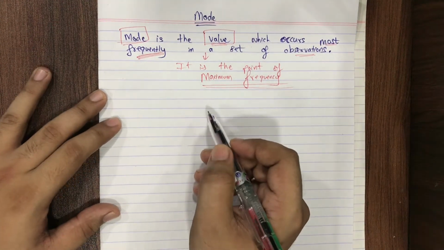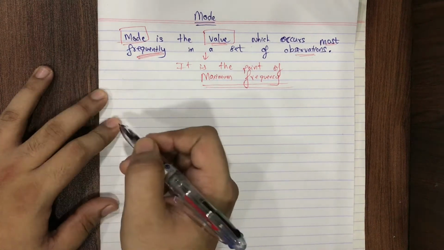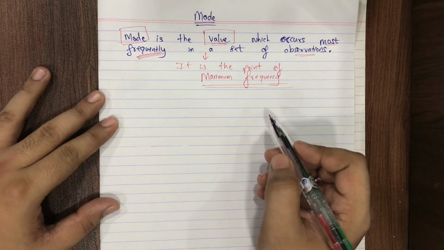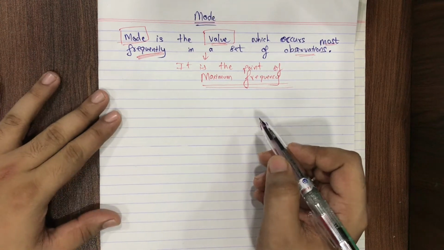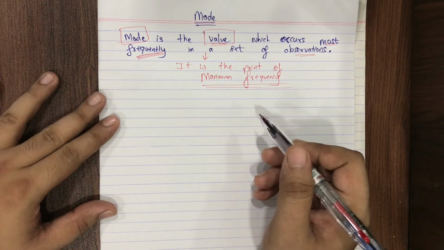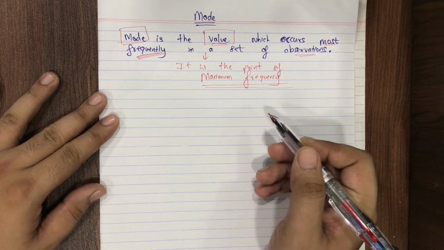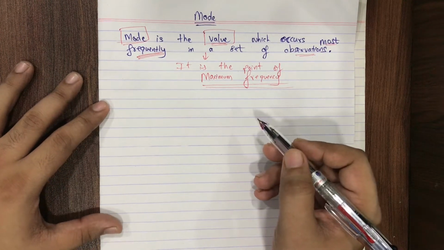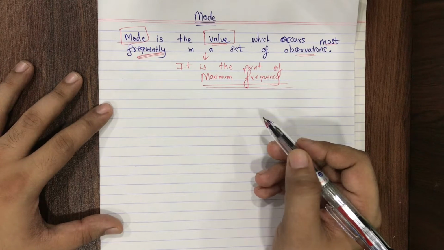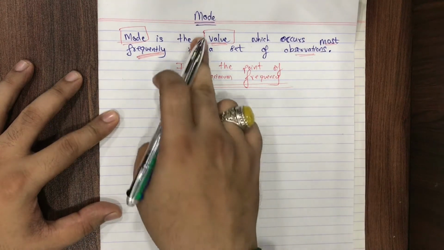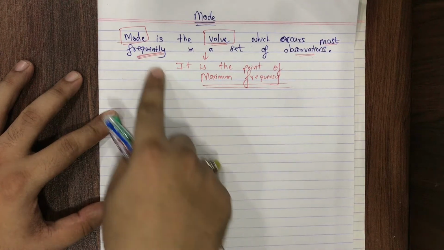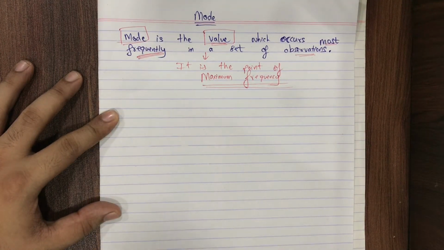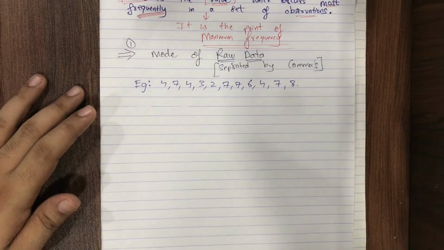So here also, students, as we saw in the mean and median, we have three types of data. The first type is raw data. The second type is tabulated data, in which frequencies are given but class intervals are not given, so the data is not grouped. The third type is grouped data, in which class intervals are mentioned. Let's see how to find mode for all three. Very quickly, students, please pause the video and write this definition. It's very important. Please pay attention.